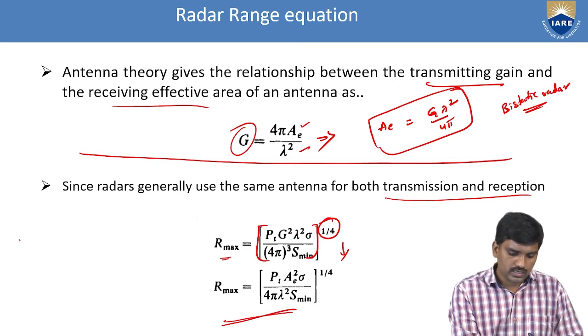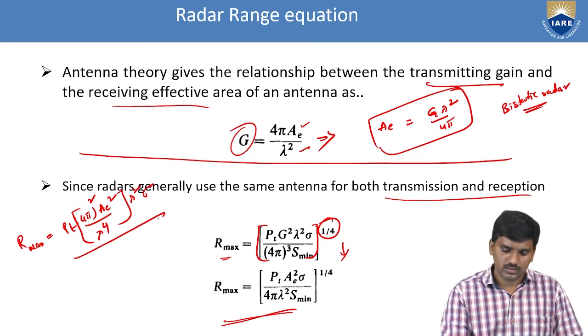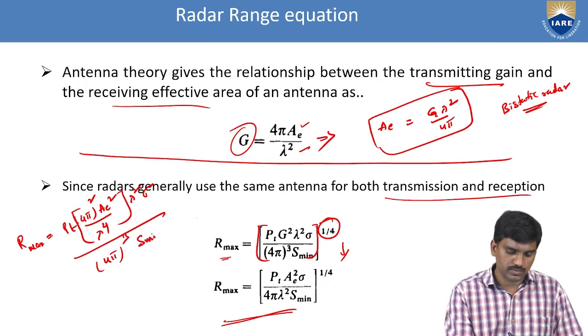So here Rmax is equal to PT 4 pi whole square AE square by lambda power 4 into lambda square sigma by 4 pi cube S min.